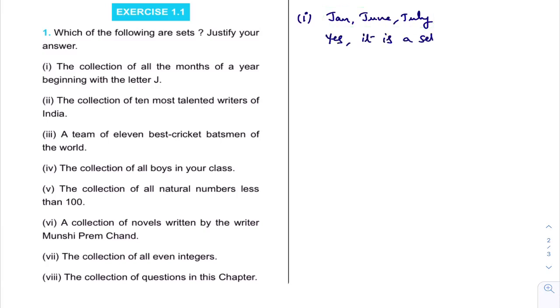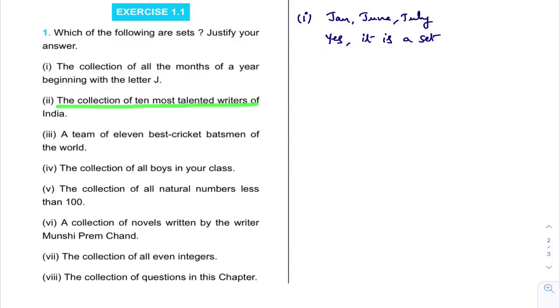It is a set. Please try to understand what they are asking in the question. Which of the following are sets? Yes, it is a set. Justify your answer means what? Yes, it is well-defined. That's why yes, it is a set. Okay. So the second bit, what is the second bit?